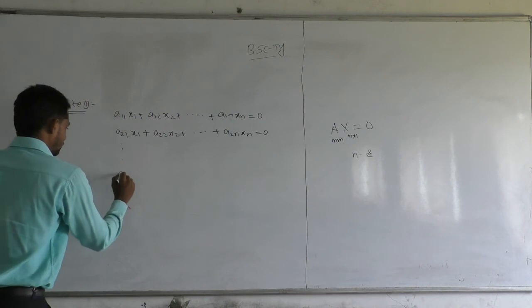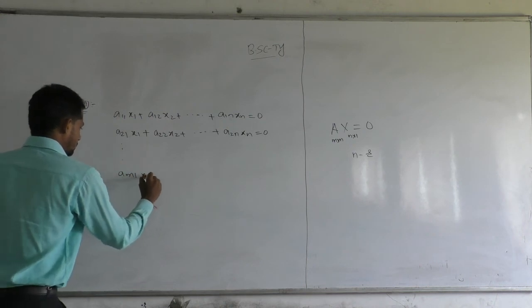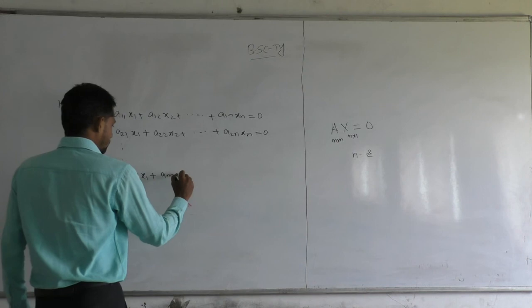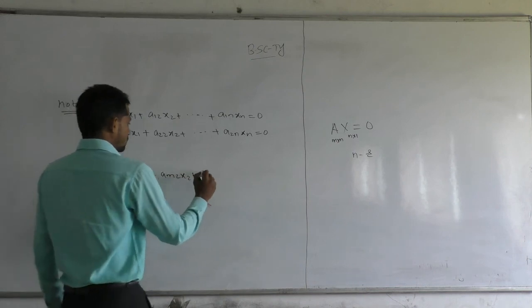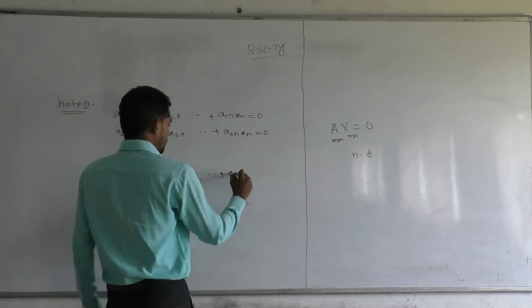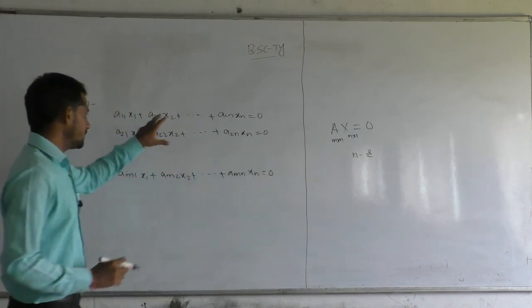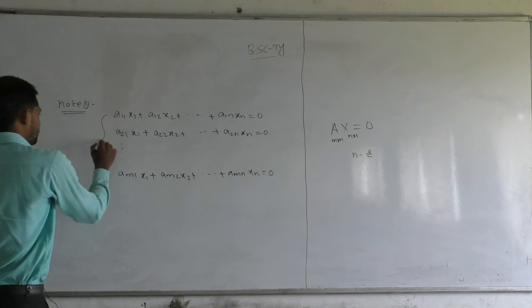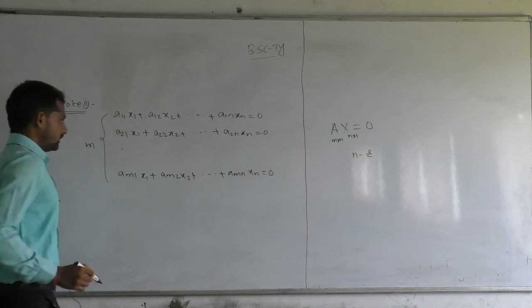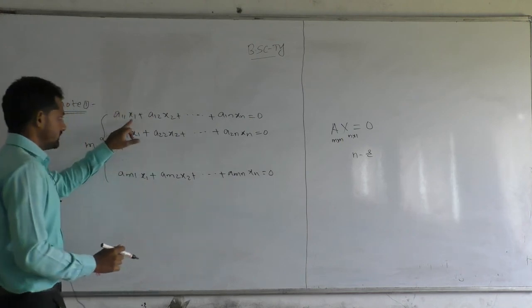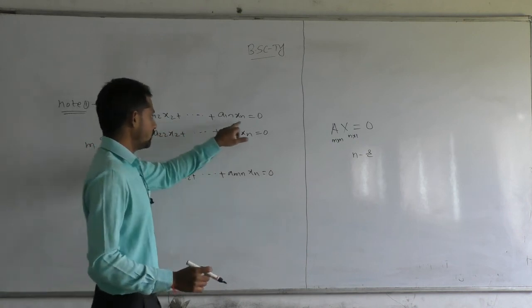And so on, am1 x1 plus am2 x2 dot dot dot plus amn xn is equal to 0. So these are the total m equations